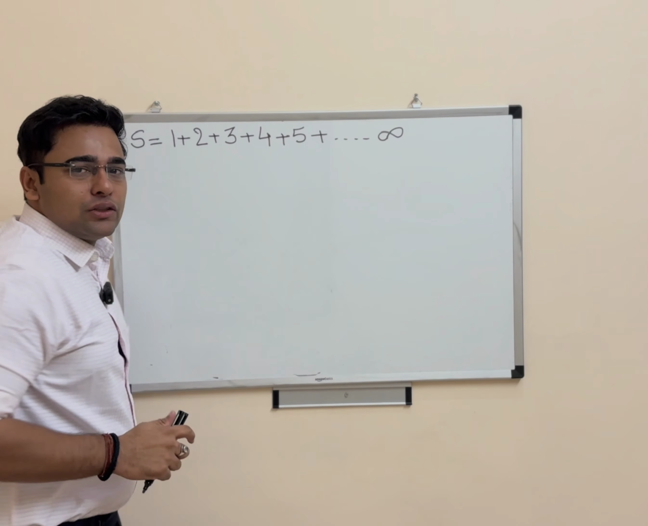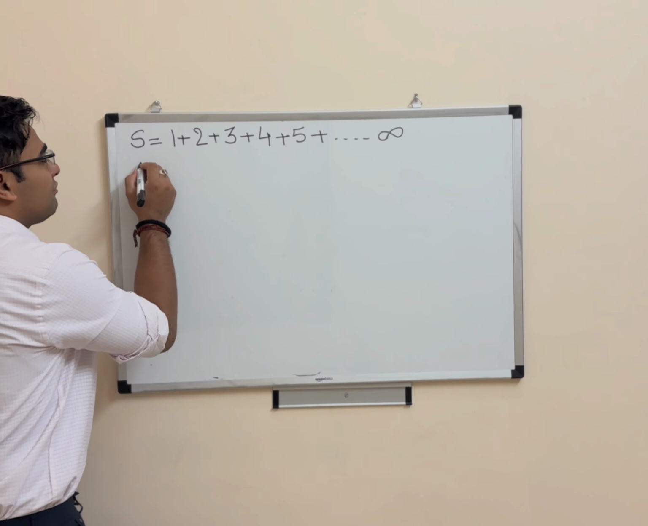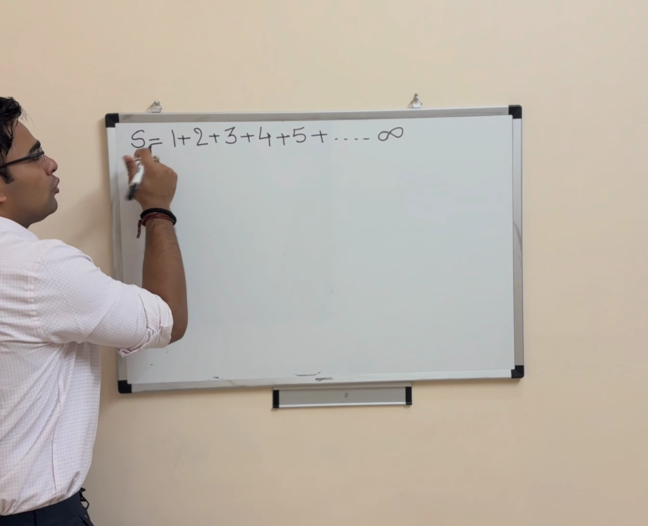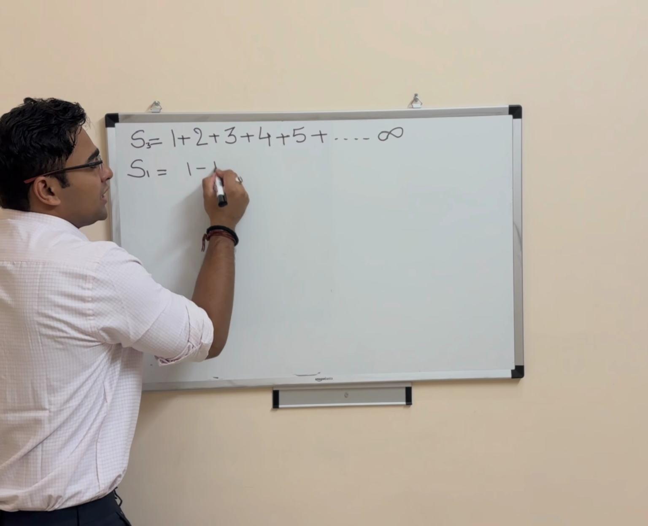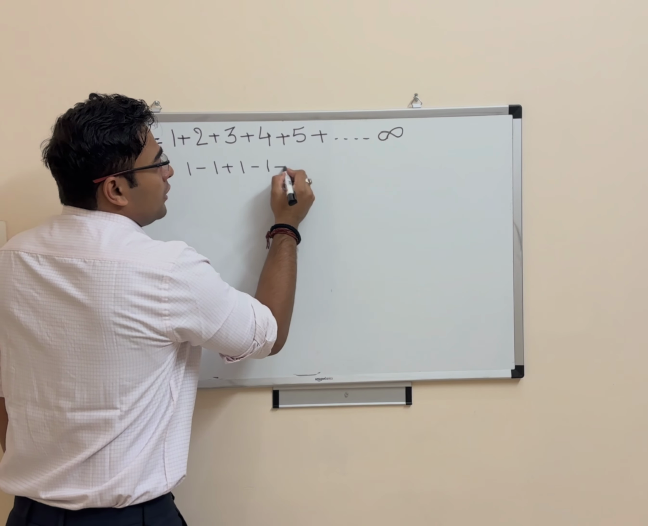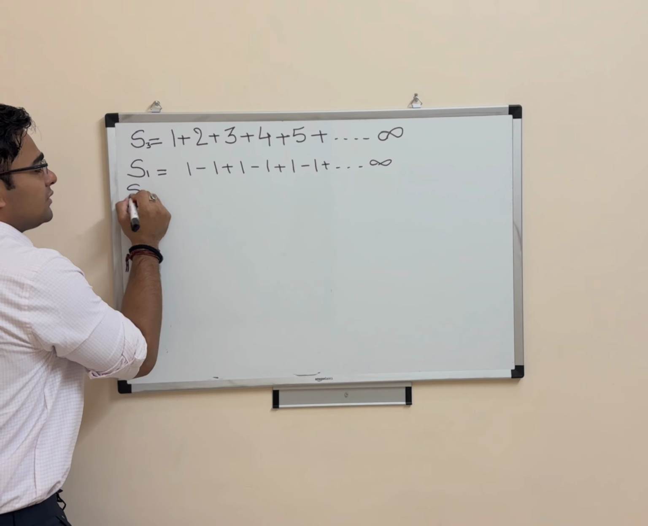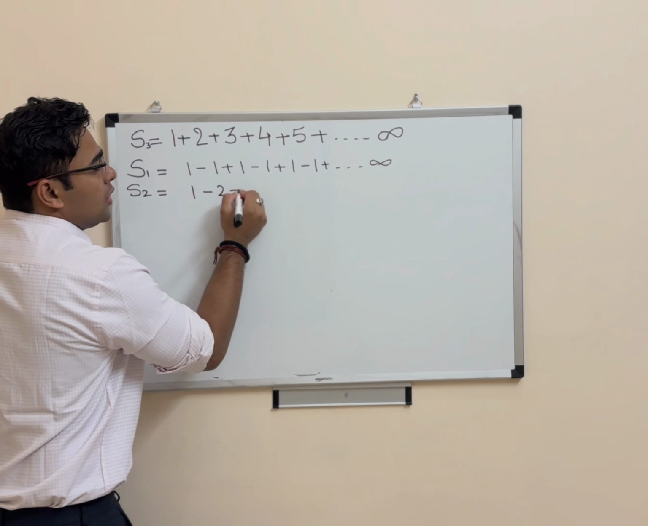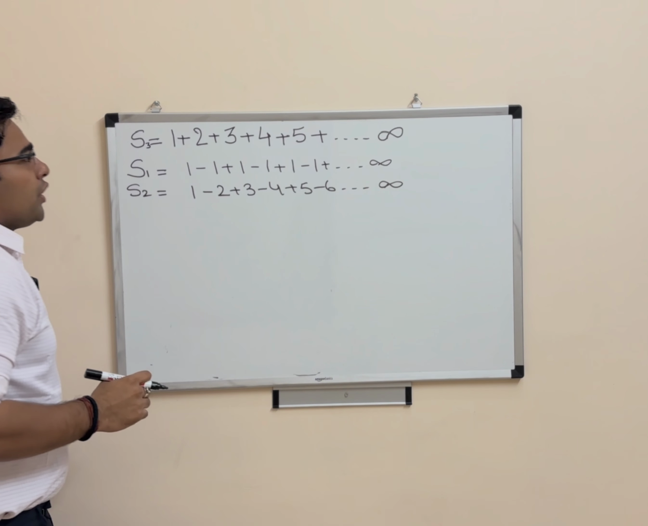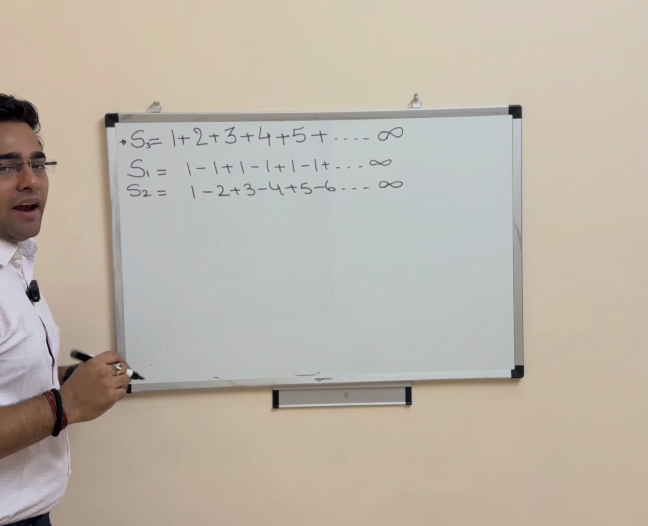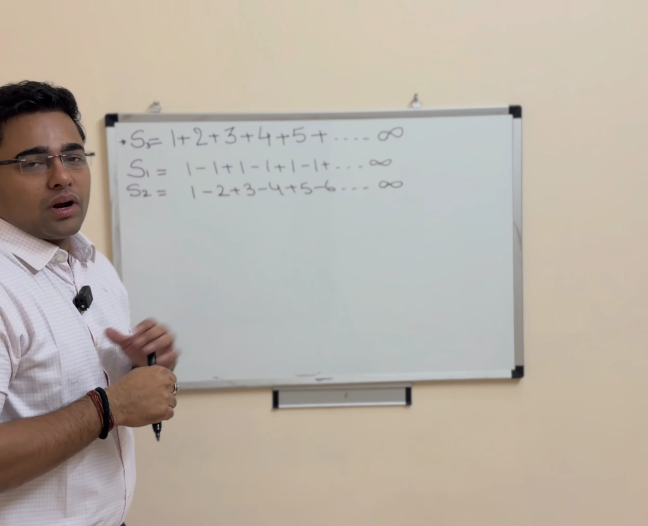In order to find this series, Ramanujan tried to solve two other series. The first series is this. If I denote this as S3, I'll denote S1 as the series which is oscillating in nature, and then I'll denote another series S2 as 1 minus 2 plus 3 minus 4 plus 5 minus 6 up to infinity. So in order to arrive at our main equation, we'll have to first solve these two series, and they will help us arrive at this solution.